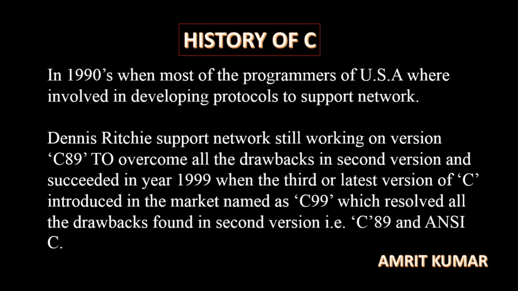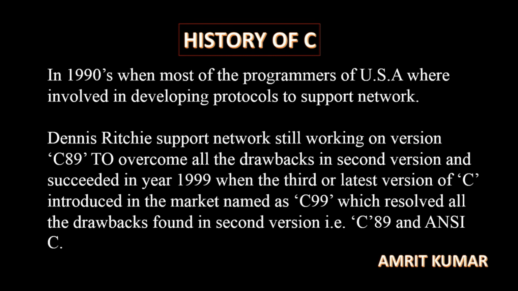So more and more changes were done, and due to this reason, C became the latest and an advanced language of that time, in the year 1999.